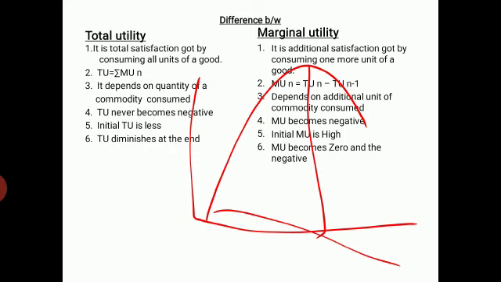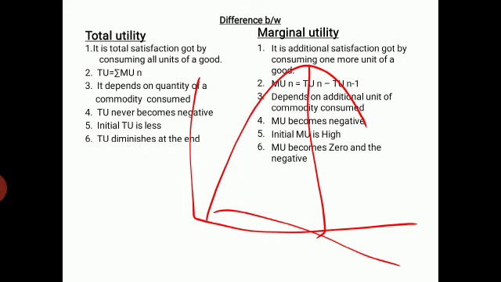Then third point, it depends on the quantity of a commodity consumed. How much commodity is offered to you, how much you consume, the total utility depends upon that. Then marginal utility depends on the additional unit of commodity consumed. How much additional commodity you are going to consume will determine your marginal utility. Then fourth point, total utility never becomes negative. You see the diagram there, I have just shown it roughly.